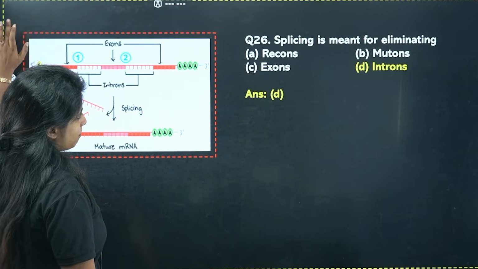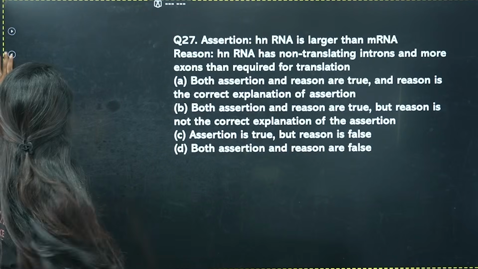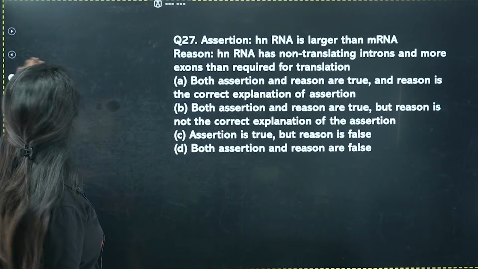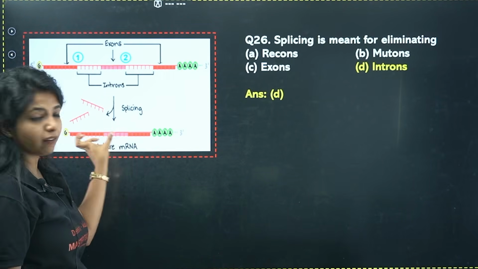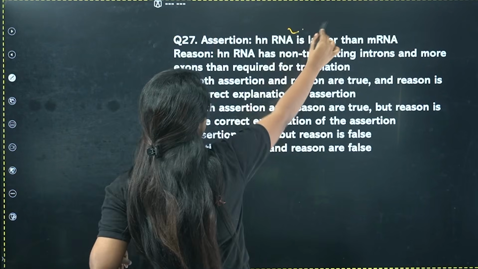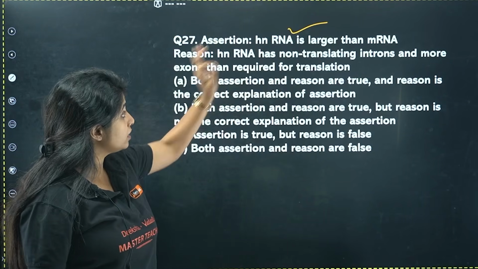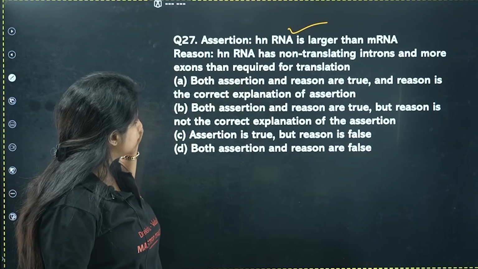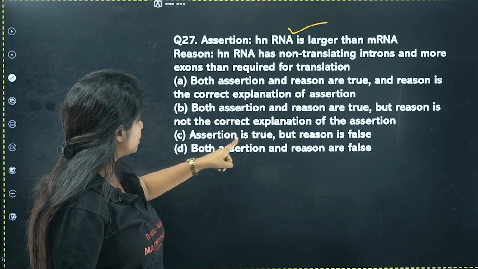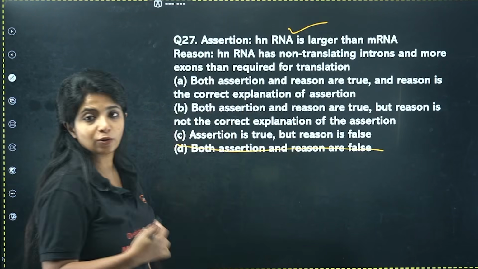Cool? Yes, ma'am. Next. Assertion: hnRNA is larger than mRNA. You see, hnRNA has introns, exons and everything. So obviously it is going to be larger than mRNA, because in mRNA you cut it off and have specific sequences, right? So hnRNA definitely is going to be larger than mRNA. Correct. Now the reason. So when I understand that the assertion is true, I look over here. The option where both assertion and reason are false goes off, because I know the assertion is definitely true.